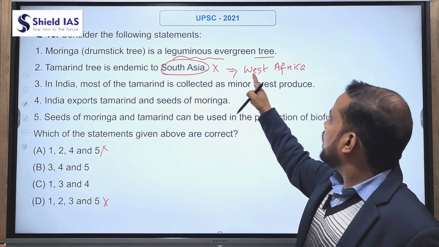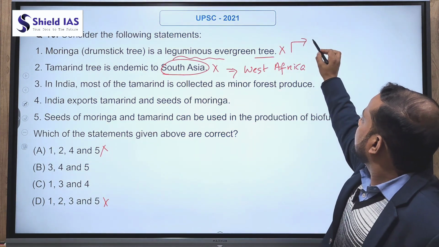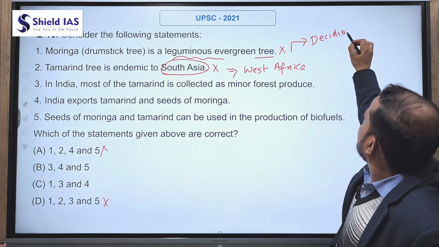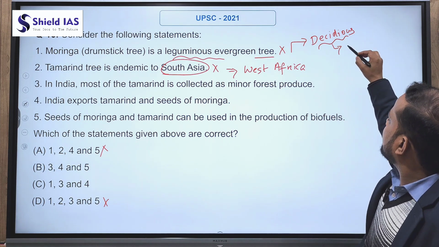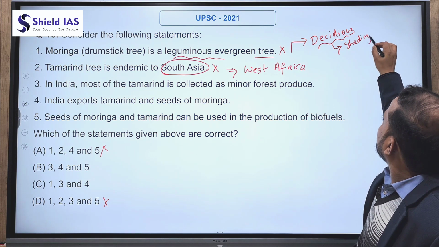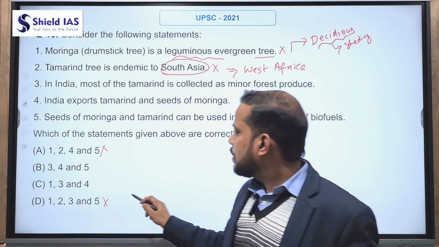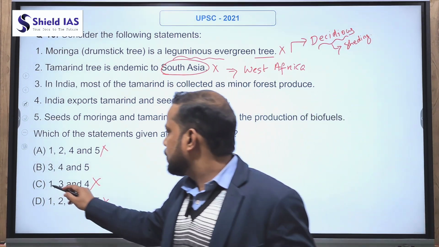Moringa is a leguminous evergreen tree. This statement is also incorrect. Why? Because Moringa is a deciduous tree, which means the tree sheds its leaves at a particular time. So if you eliminate option 1 for Moringa, C is also eliminated, only one option remaining, that is B, 3, 4 and 5.